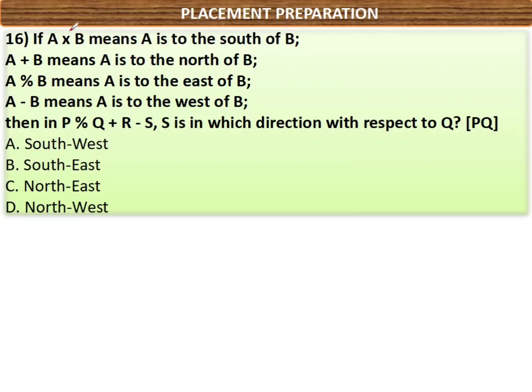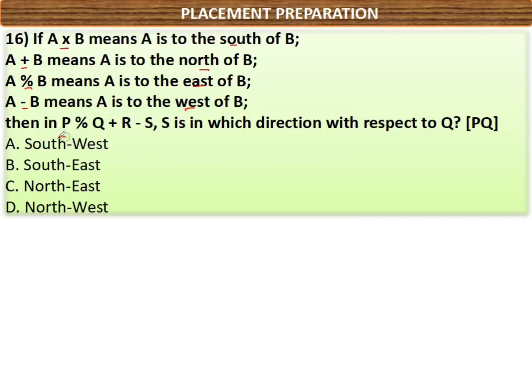Means what? They are telling A into B means A is to the south of B. A plus B means A is to the north of B. A percentage B means A is to the east of B. A minus B means A is to the west of B. Very simple, guys. Into means south, plus means north, percentage means east, minus means west. That is how you have to understand.